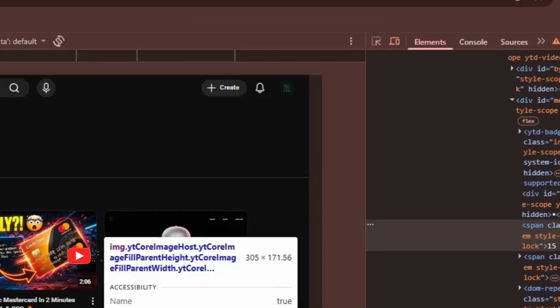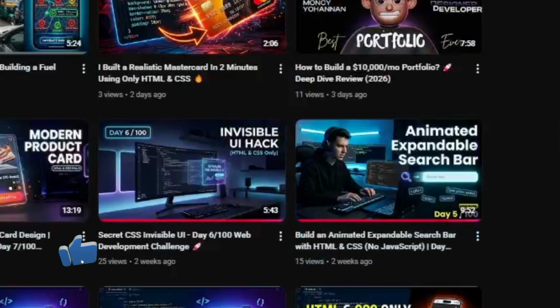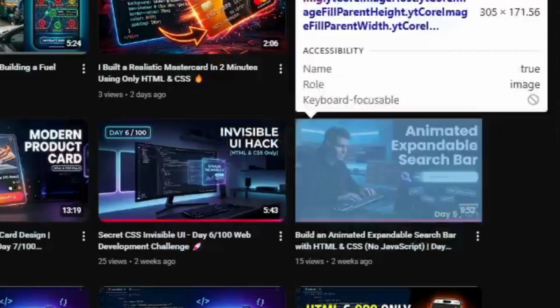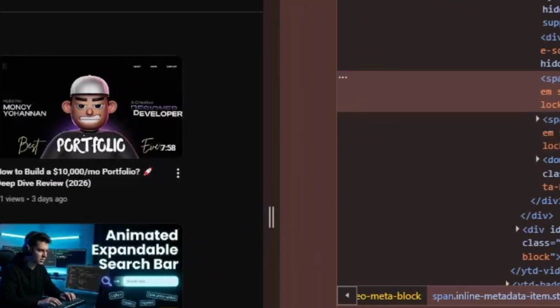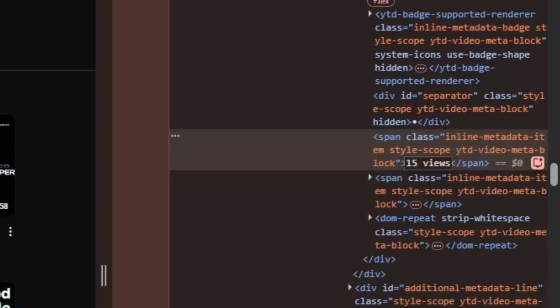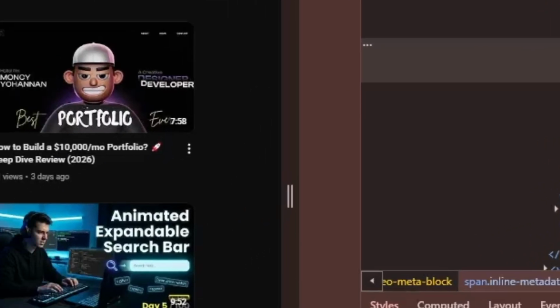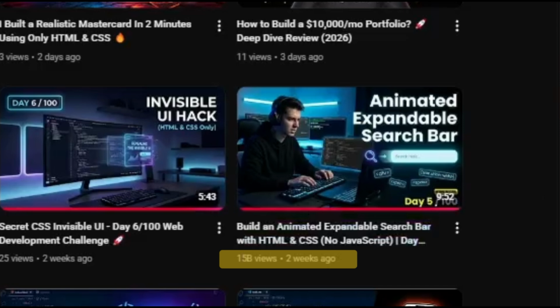Step 2. We find the code. Within these lines of HTML, there is a simple string of text holding that 0 or 15. Step 3. We rewrite history. I double-click the text, delete the reality, and type in the dream, 15 billion. Hit Enter. And just like that, the browser renders exactly what I told it to. To the eyes of the viewer, the page has changed.